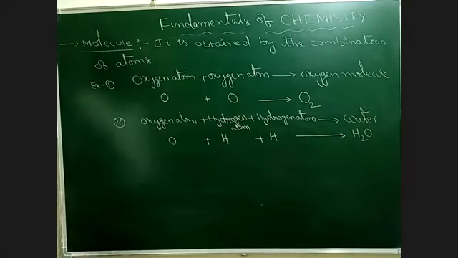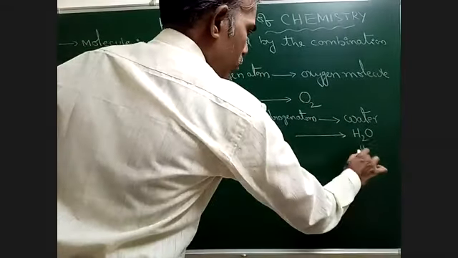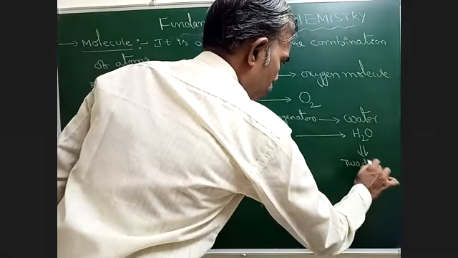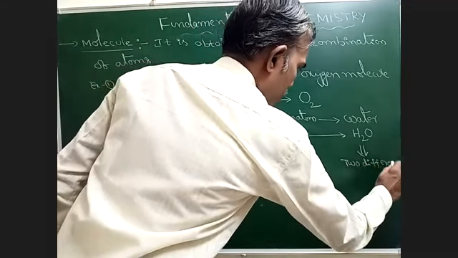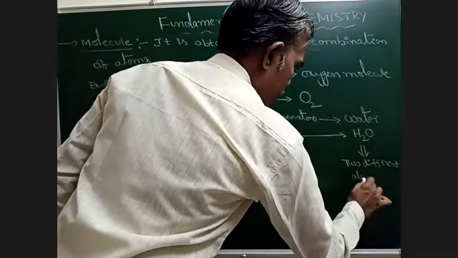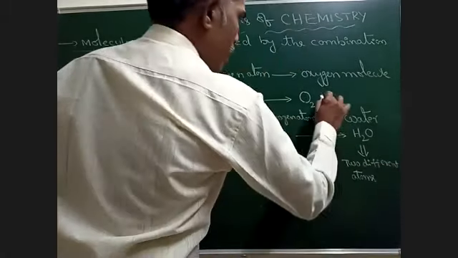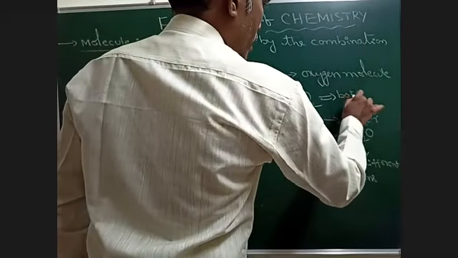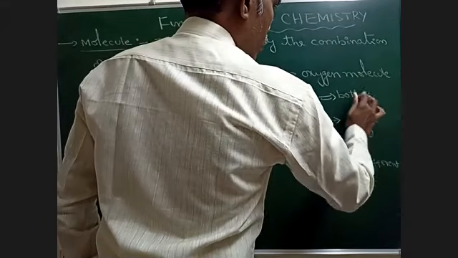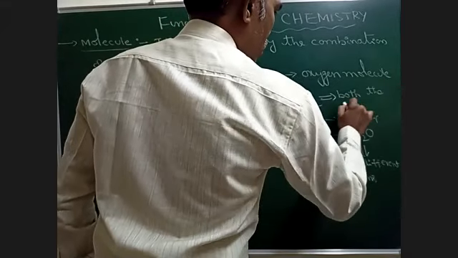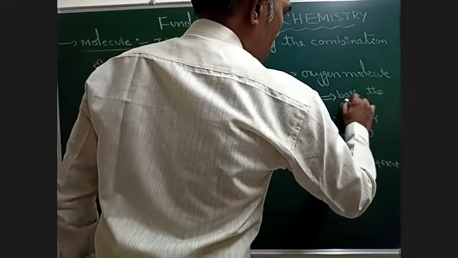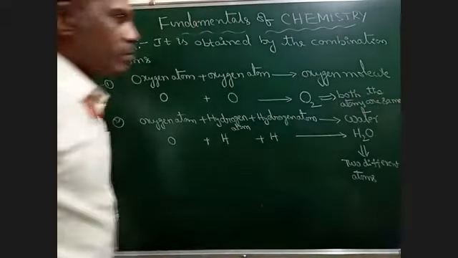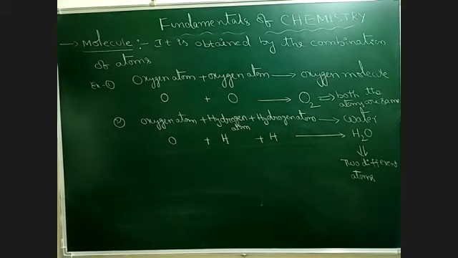It has 2 different atoms. Whereas here in oxygen, both the atoms are the same. They are of the same kind.